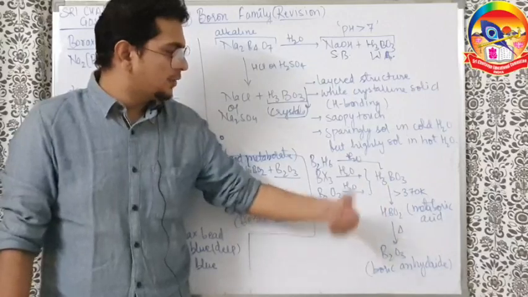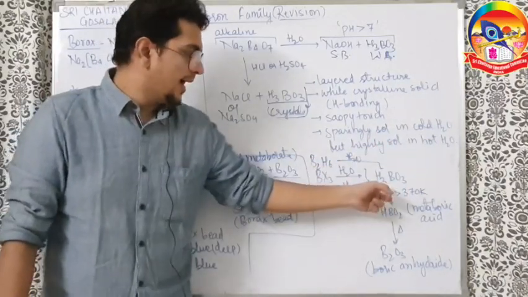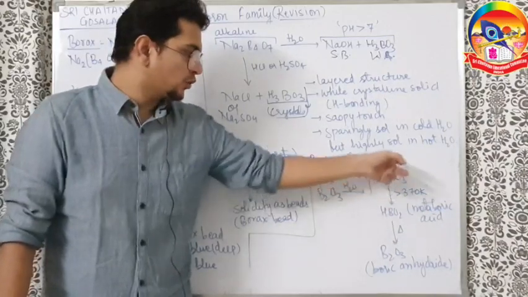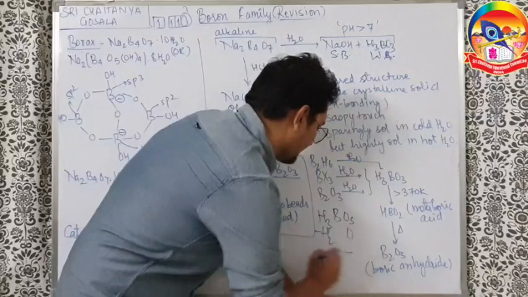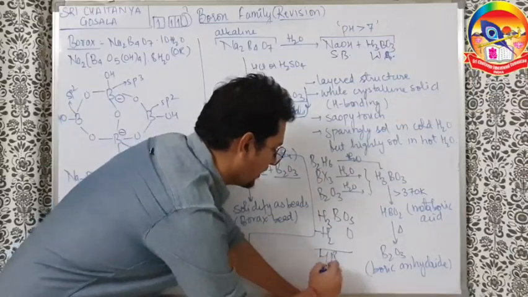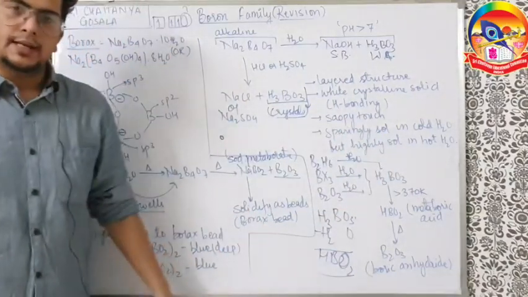If you heat boric acid above 370 Kelvin, water molecules go out. So from H3BO3, H2O goes. If you subtract H2O, a simple algebra kind of thing you can do in chemistry also: 3 minus 2, 1 for hydrogen. Boron as it is. 3 minus 1, 2 for oxygen. So HBO2, or metaboric acid, is formed.